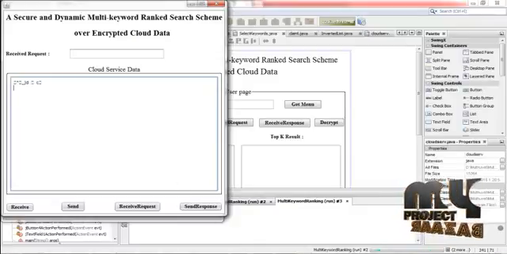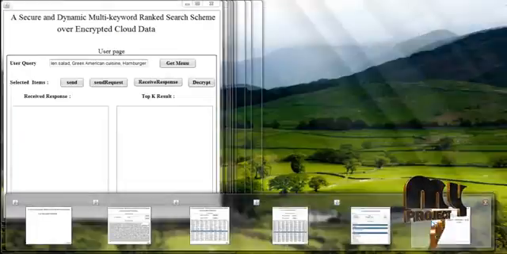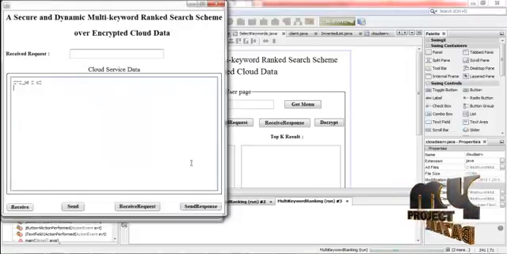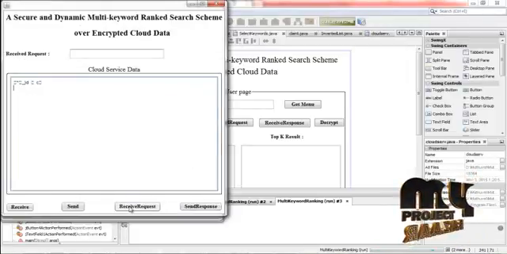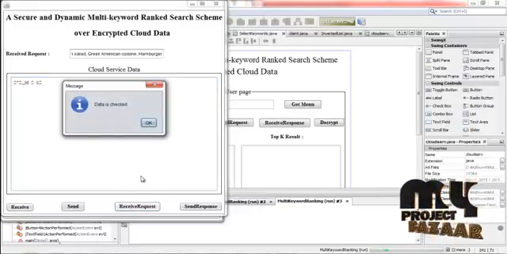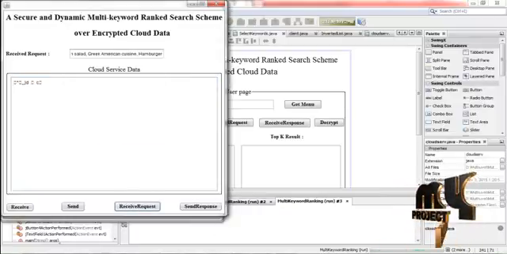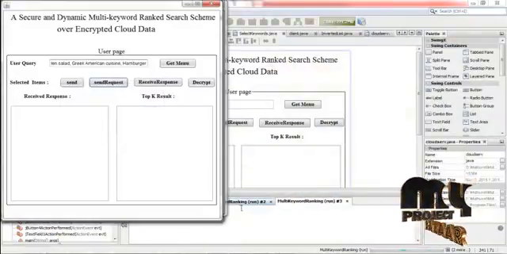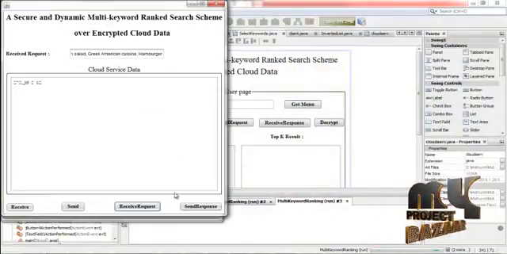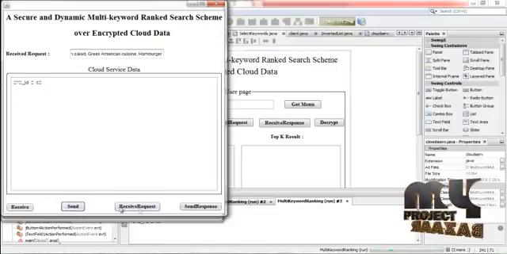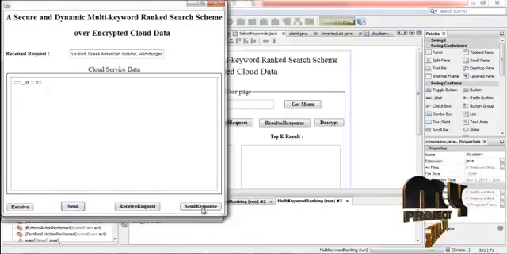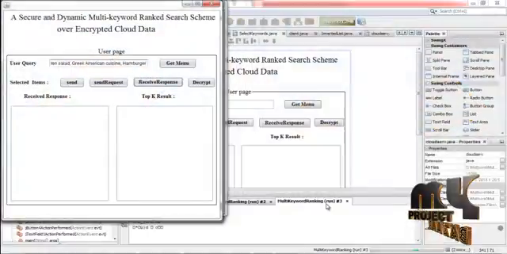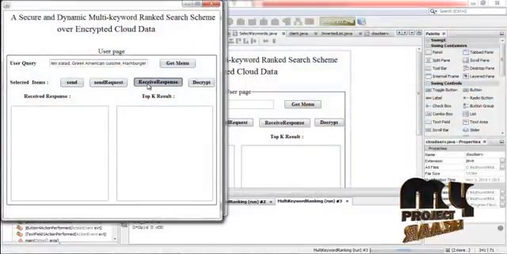And then go to the user side. Here press the send request. Now this request is transferred to the cloud service provider. For that, receive request. Now the data is received from the user, that is, the query is received by the cloud service provider. And then click send. Press send response and then click receive response.